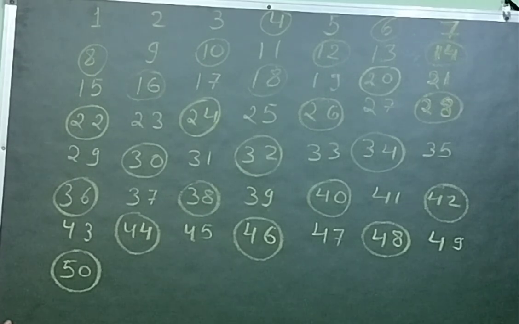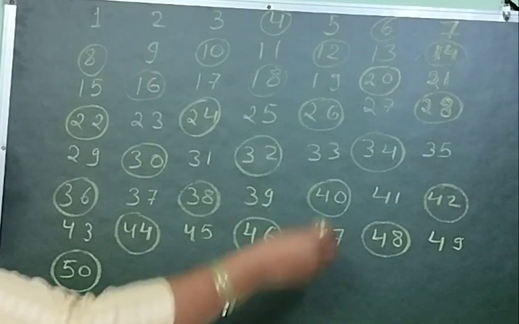Now we will circle the numbers which come in 3's table, or which are divisible by 3, except 3. So what are they?